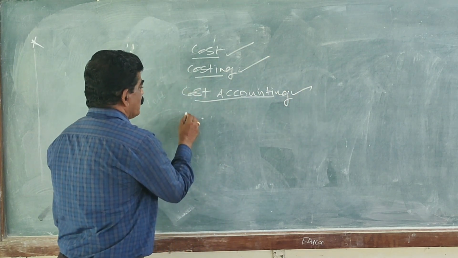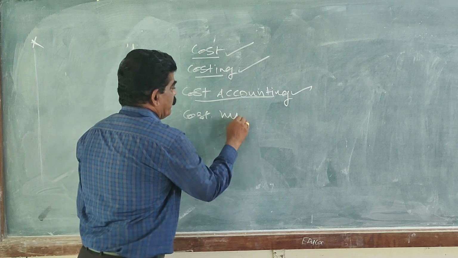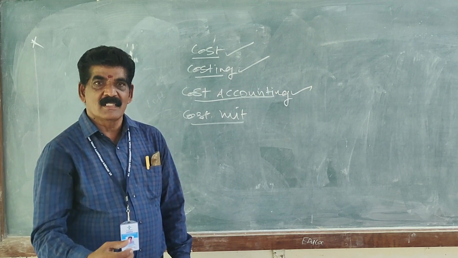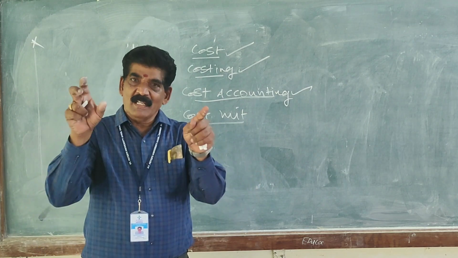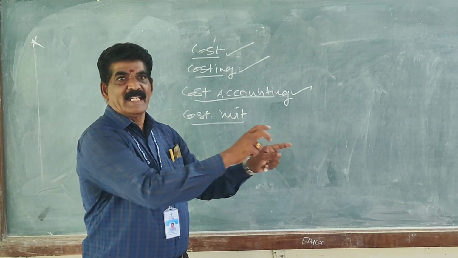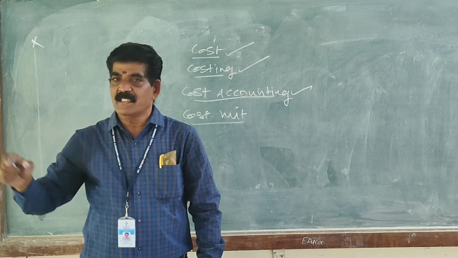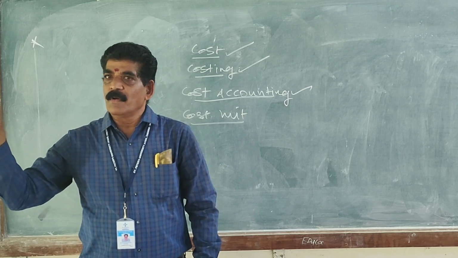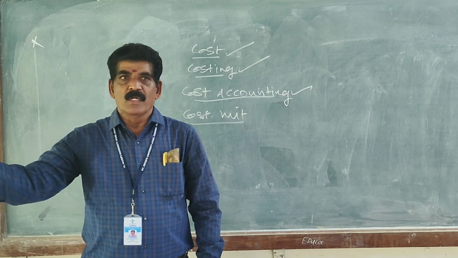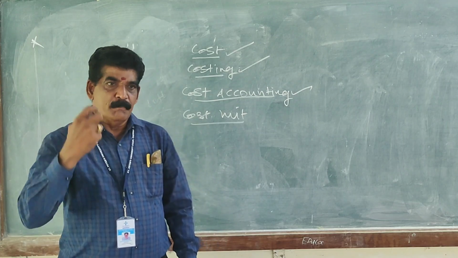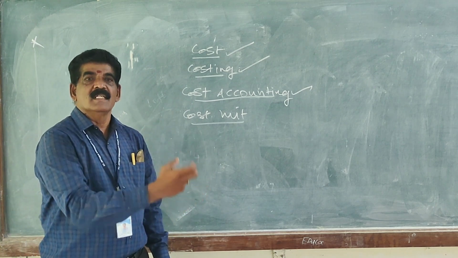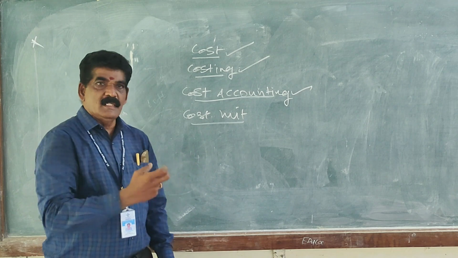Next we have to see what is meant by cost unit. Cost unit is a measurement or a yardstick to measure the cost. Whatever the cost, we have to say in some measurement. Suppose you go to a textile shop and ask to stitch your dress, you ask what about a meter of cloth. You go to a vegetable shop, you ask what about 1 kilogram of brinjal. So all the products, all the costs are measured in terms of some measurement, which is called cost unit.